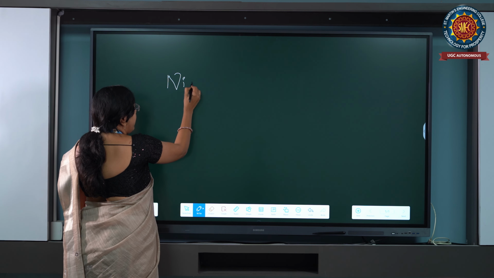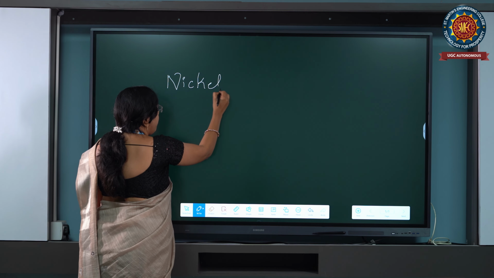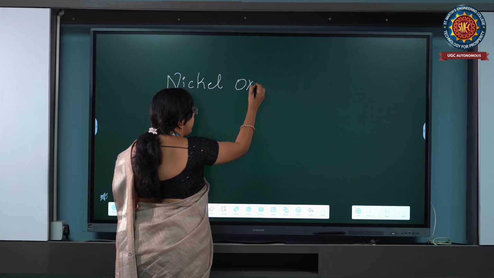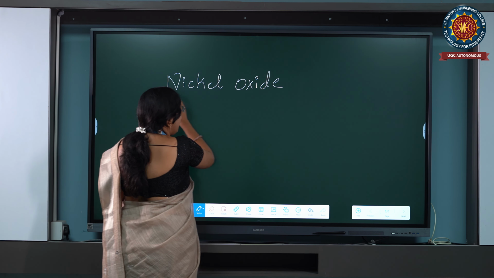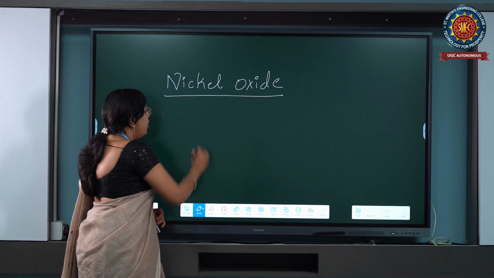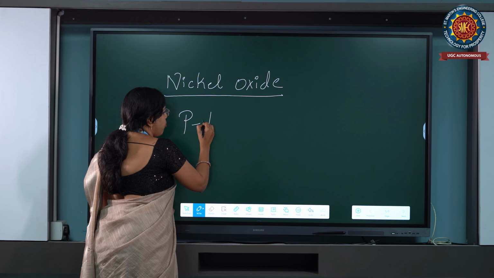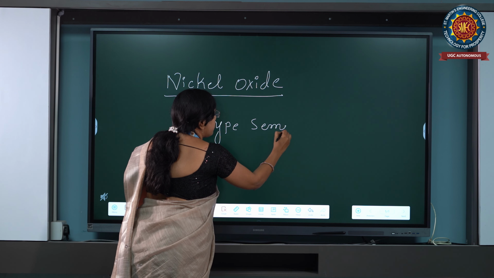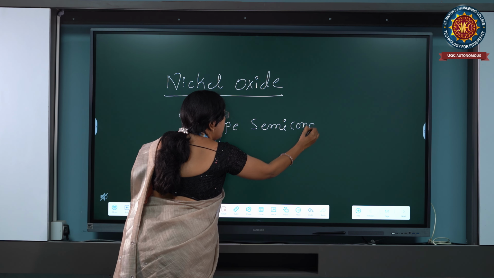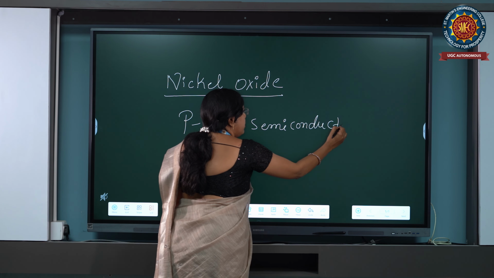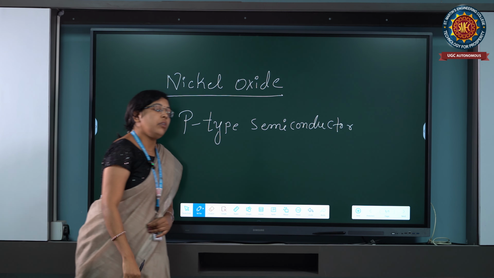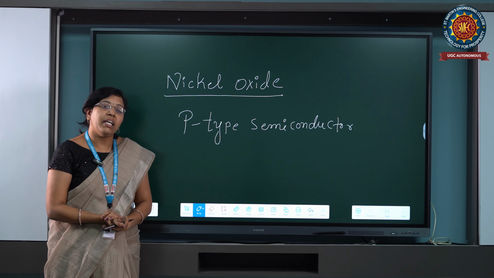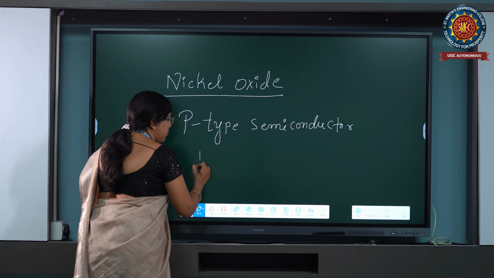When we talk about the nickel oxide semiconductor material, this nickel oxide is a p-type semiconductor material. What type of semiconductor is it? P-type semiconductor material. This nickel oxide p-type semiconductor is basically used in battery construction.